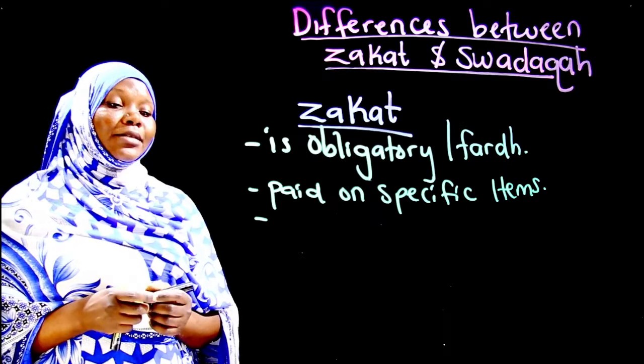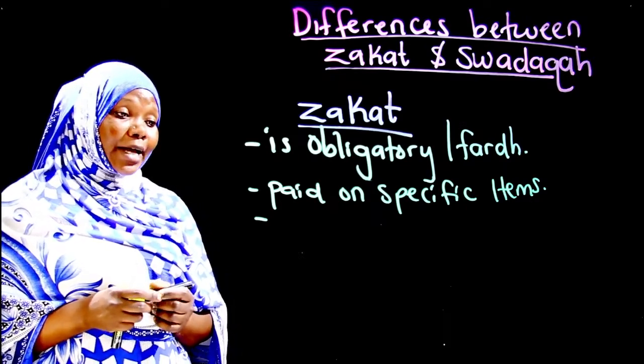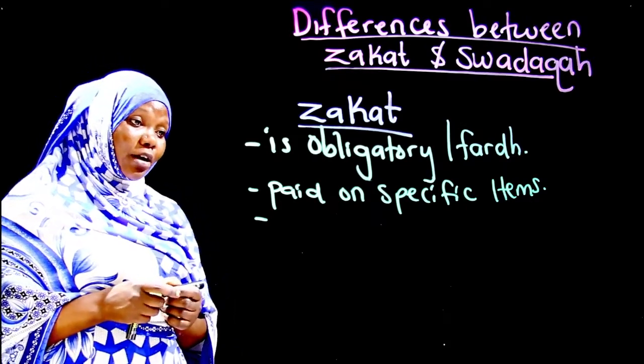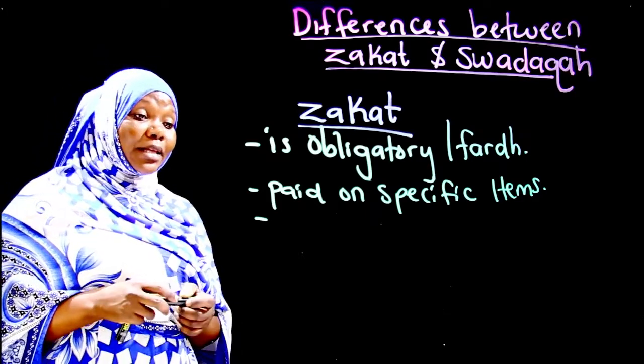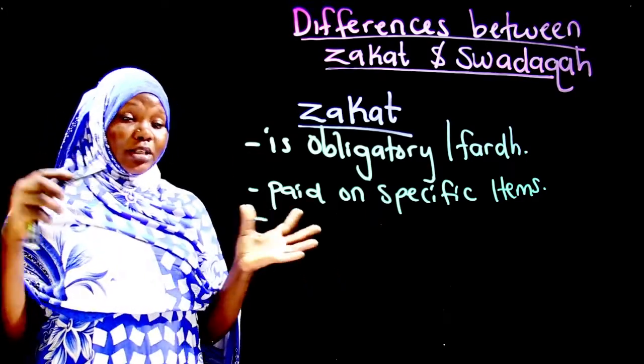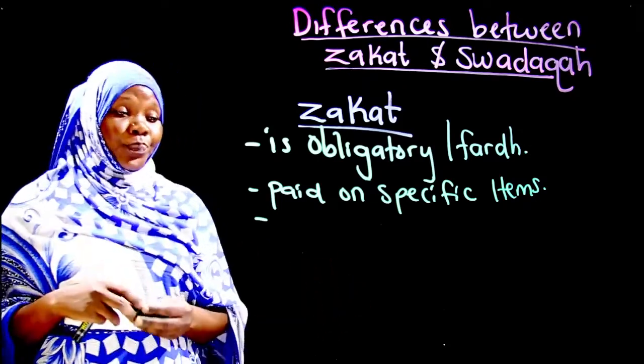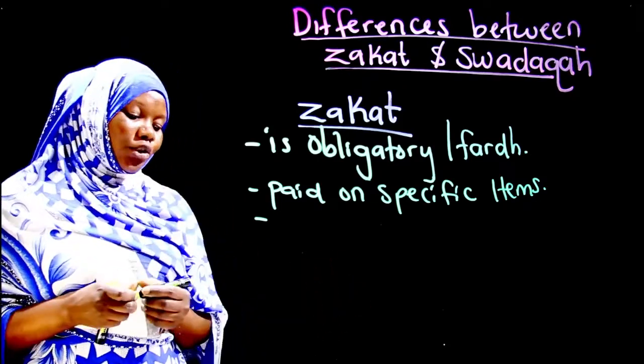The third point that you can add is that it has a minimum amount to be given out. That is nisab. Remember we said nisab is the minimum amount that should be given out as zakah. It doesn't mean that when you have 100 camels, you're supposed to give out all of them. No, there's just a portion of it that you give out.